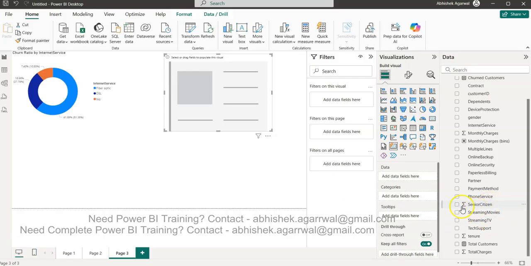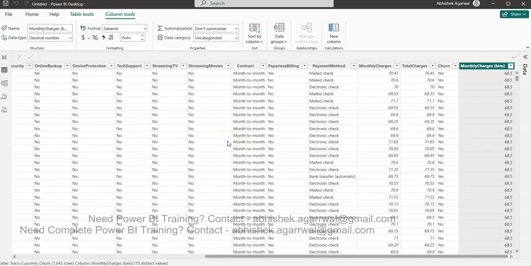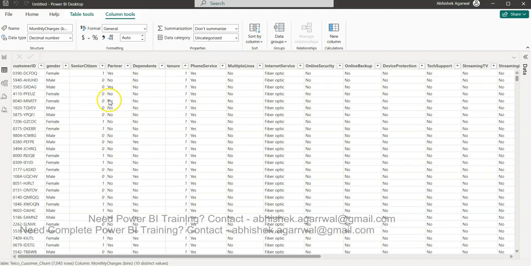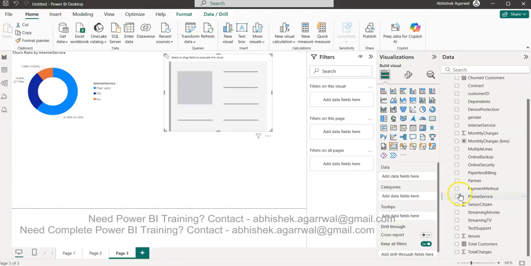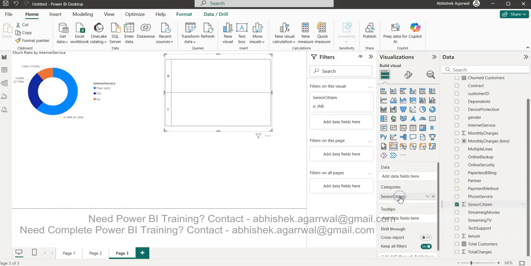Why is senior citizen a measure? Let me see. Senior citizen is 1 or 0, yes or no. One is yes and the other is no. The categories are 1 and 0: 1 indicates that the customer is a senior citizen, and 0 indicates the customer is not a senior citizen.